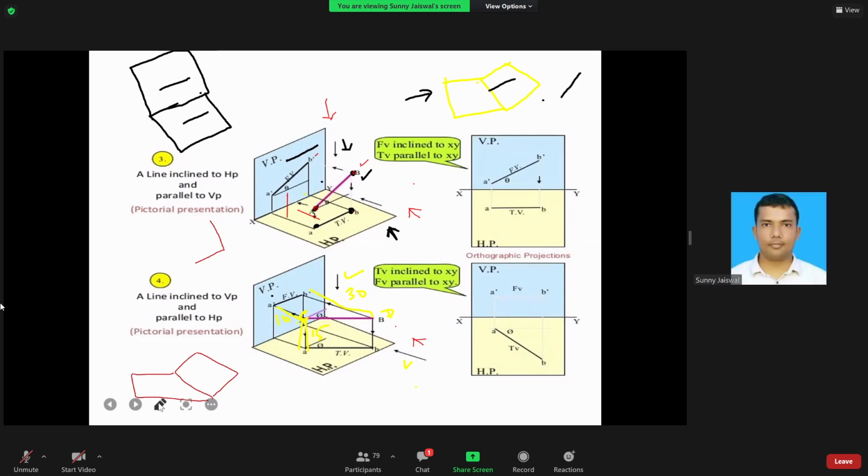There is one line like this. What is the meaning of this line? Actually, I have drawn it like this, but you have to visualize it because I have not done it properly. This line is perpendicular to the horizontal plane.